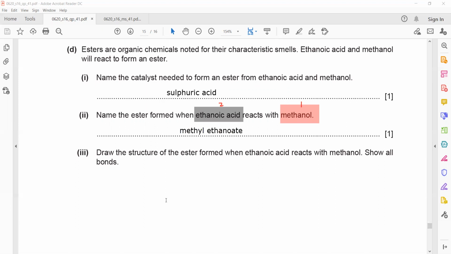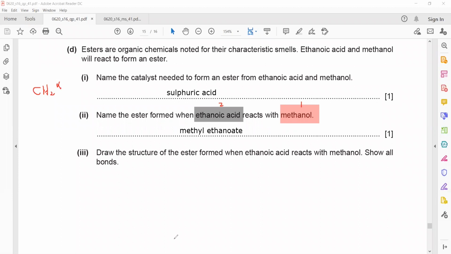Draw the structure of the ester formed. So we have to draw the structure of methyl ethanoate. For esters, and show all the bonds, means you cannot write like this, CH2. That's wrong because you have to represent all of the bonds. So first, to be an ester, the compound contains C double bonded with O, and O. Now the part which is connected with oxygen is considered as a branch.